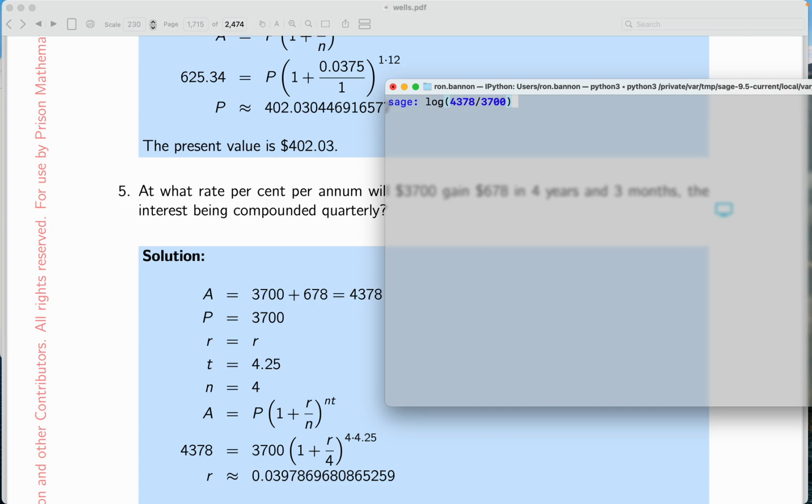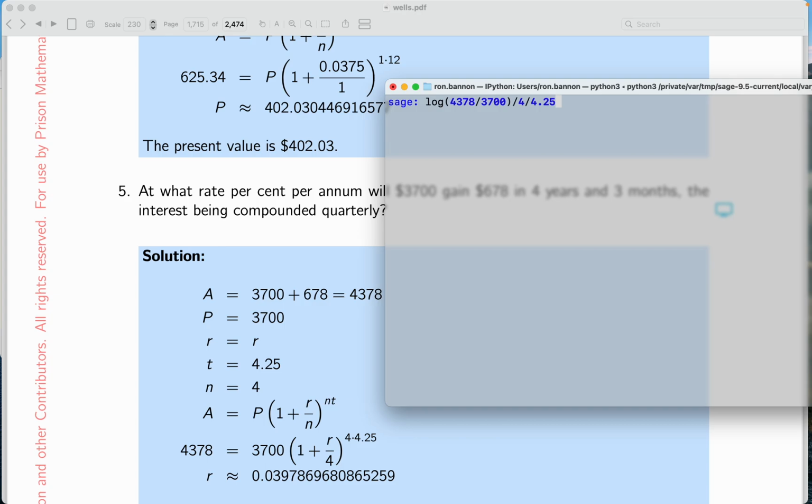I'm going to divide by the coefficient. What's the coefficient going to be? Well, it's going to be dividing by 4, and I'm going to divide by 4.25. All right? Now someone says, what is that going to equal? That's going to equal a log of 1 plus R over 4.